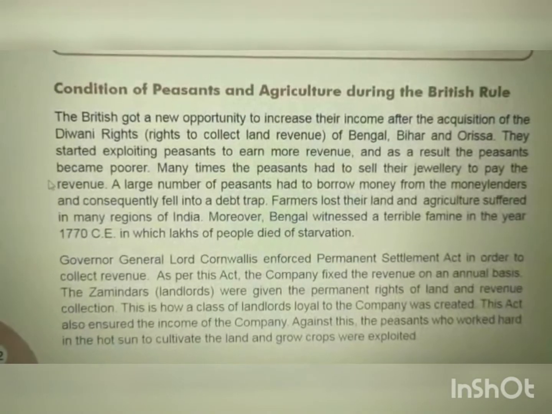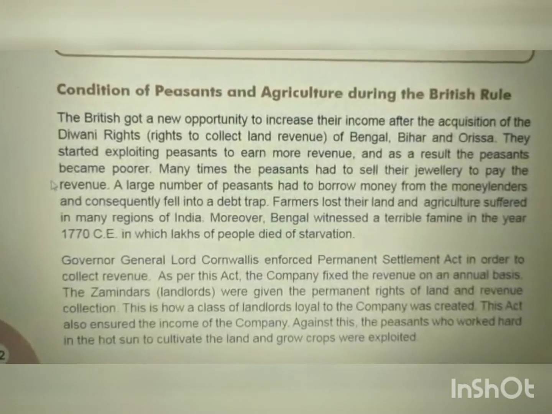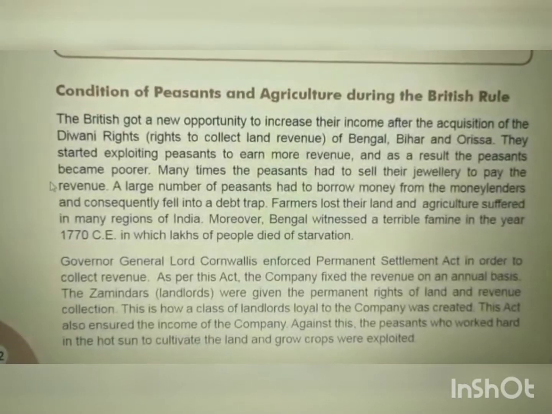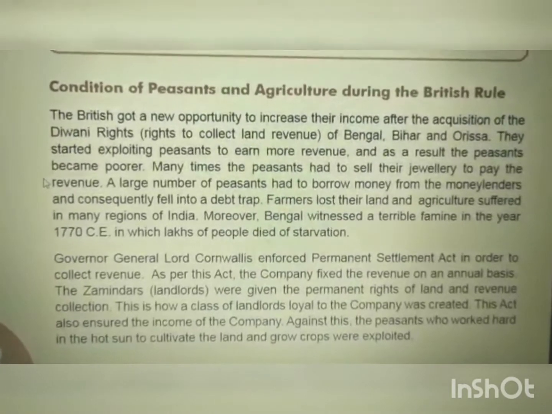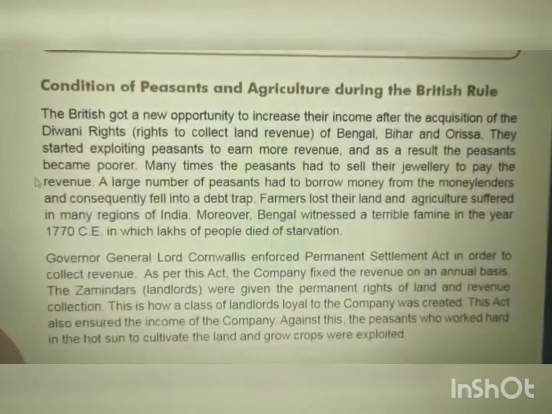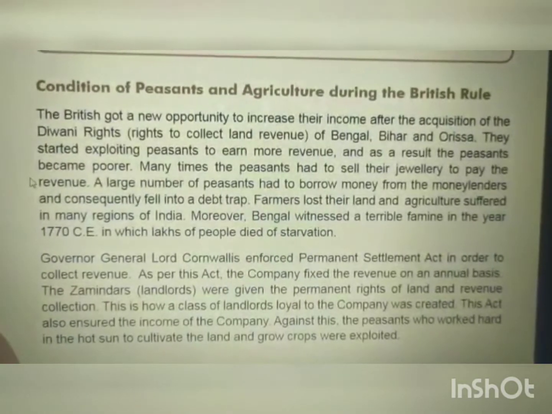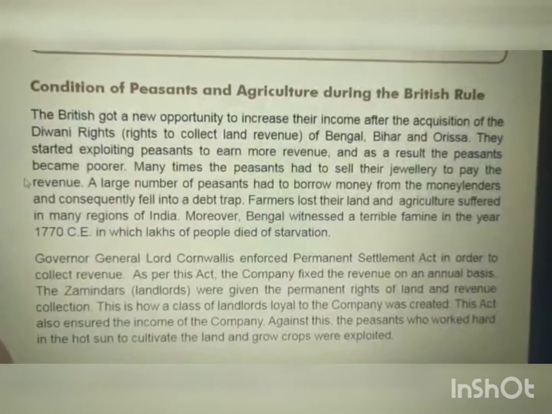For paying the taxes, peasants had to sell their jewelry, or they were borrowing the money from the moneylenders. Now these moneylenders gave the money at high interest. And so in this way, the farmers of India fell into a debt trap.